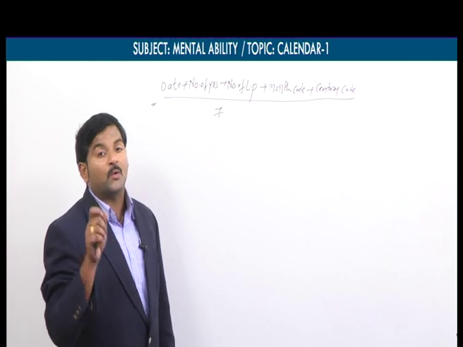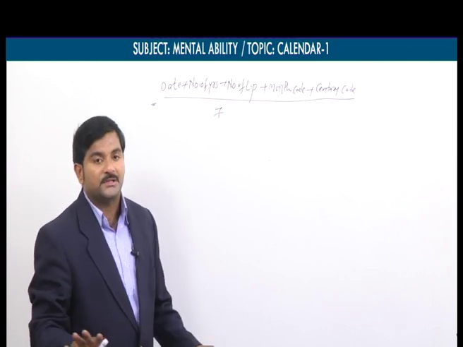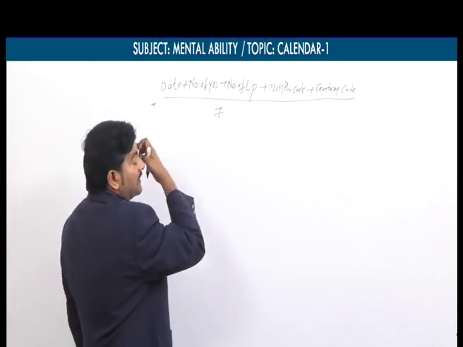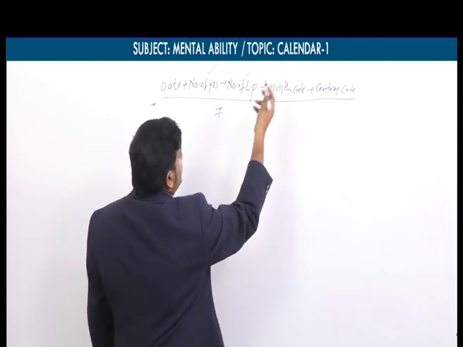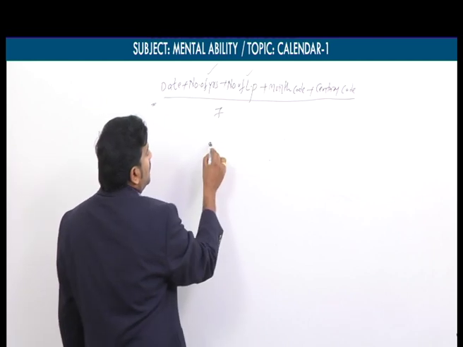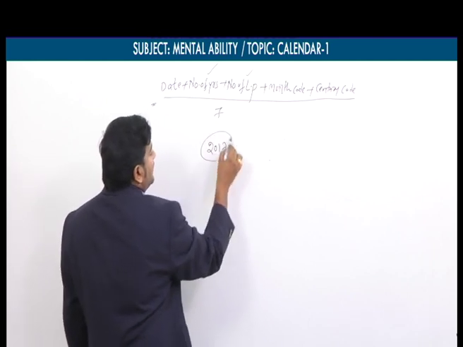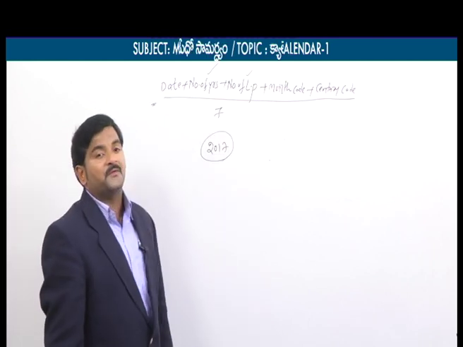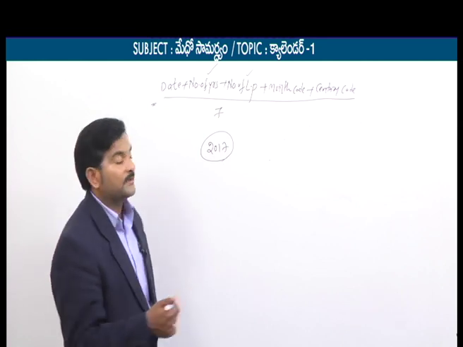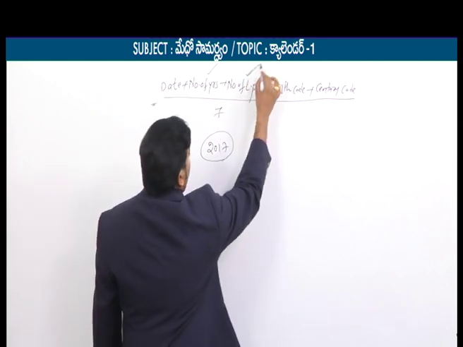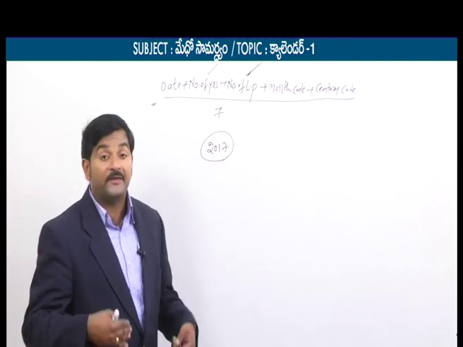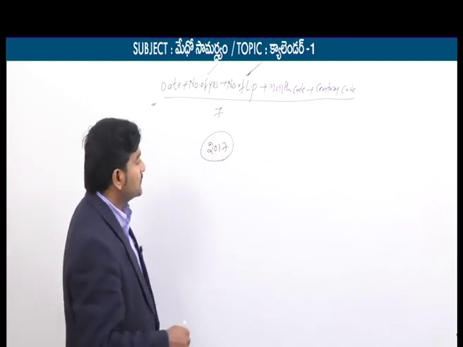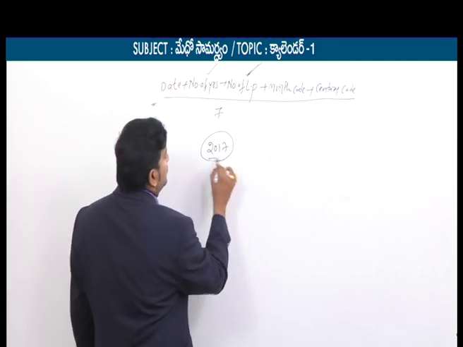You must take only remainder, not quotient. Okay? So you need to focus on that. And what is number of years, what is leap year, what is number of leap years? For example, 2017 is there. In 2017 we need to find out how many leap years are there, because here one word is called number of leap years. How can we find that number of leap years? It's a simple concept.